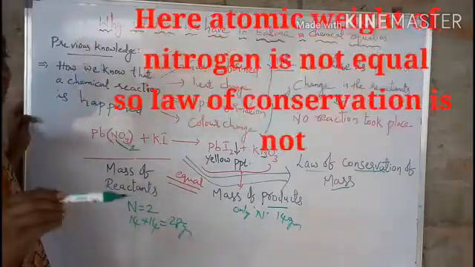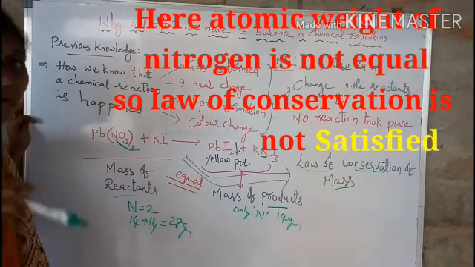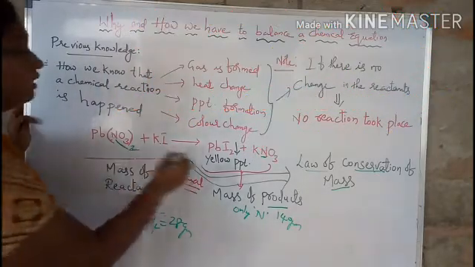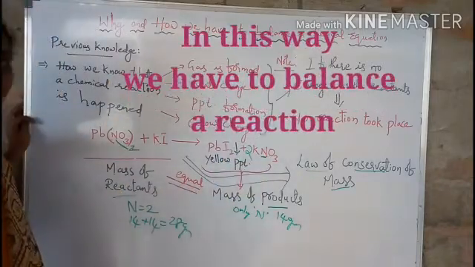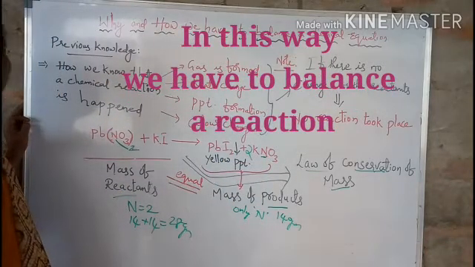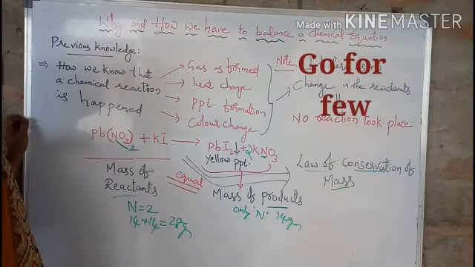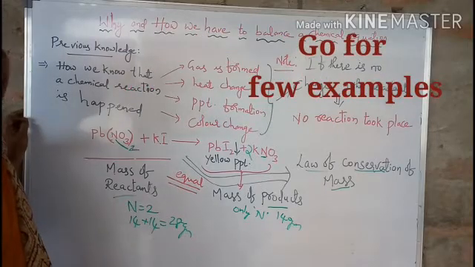For the mass to be the same, what do we have to do? We have to make here also 2 nitrogens. So for that we have to balance a chemical reaction. Okay, we will see some examples of how to balance a chemical reaction.